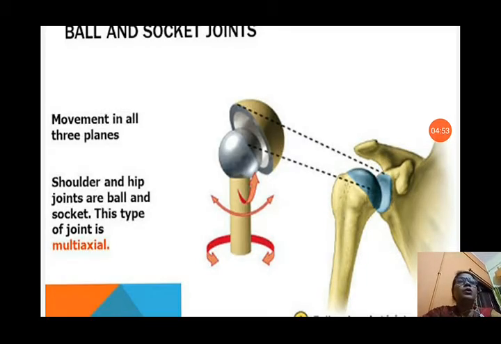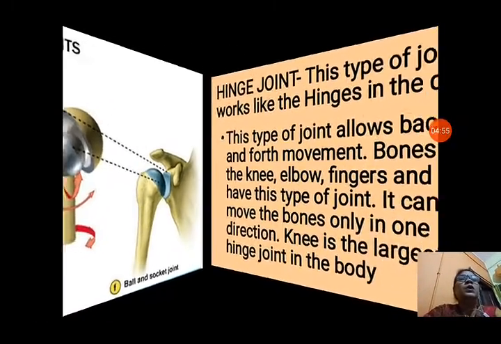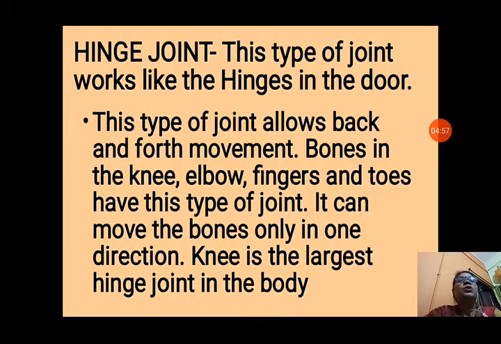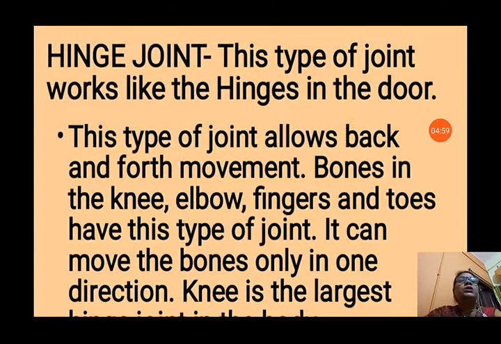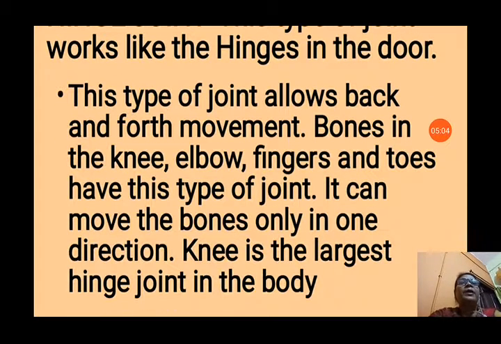Now next we will see about the hinge joint. You know about the hinges of the door, no? This type of joint works like the hinges in the door. This type of joint allows back and forth movement. Bones in the knee, elbow, fingers and toes fold in one direction only. We cannot fold them in the opposite direction. So it is a type of joint that works like the hinges of a door.